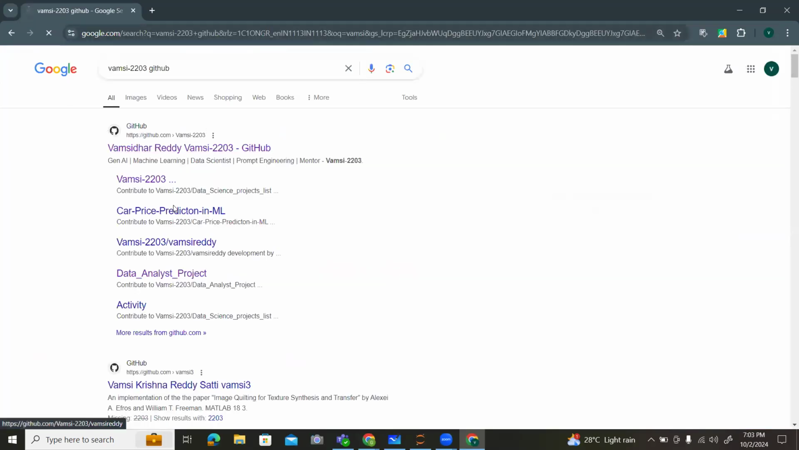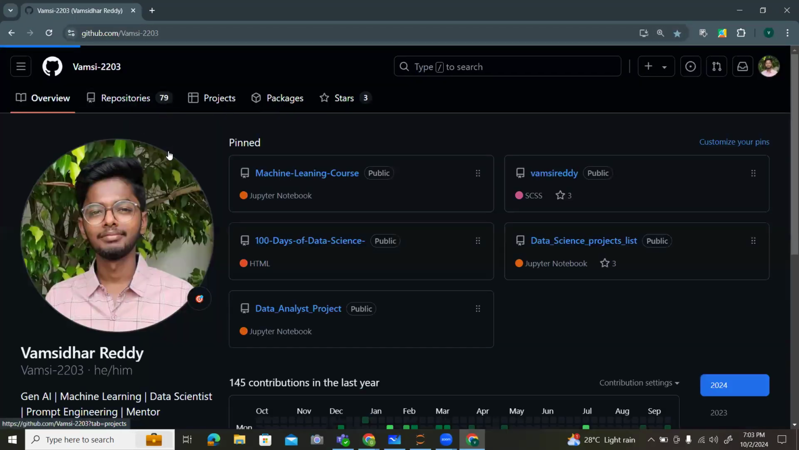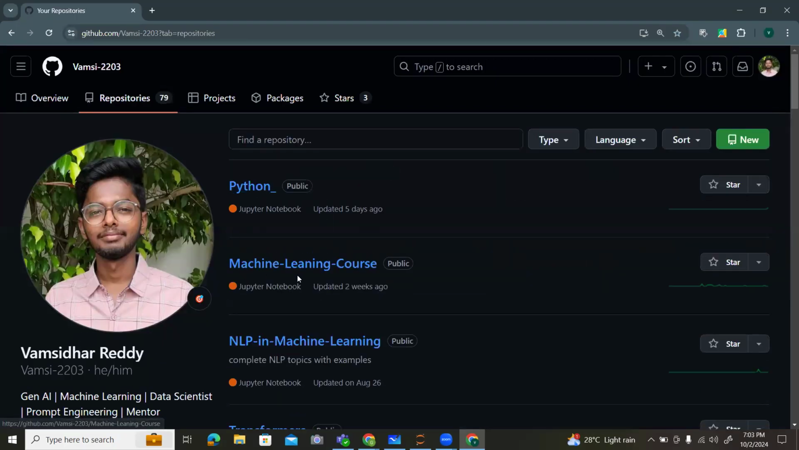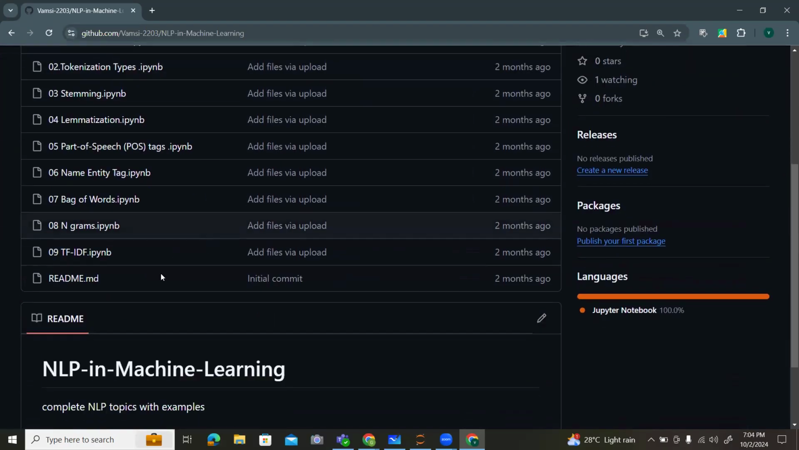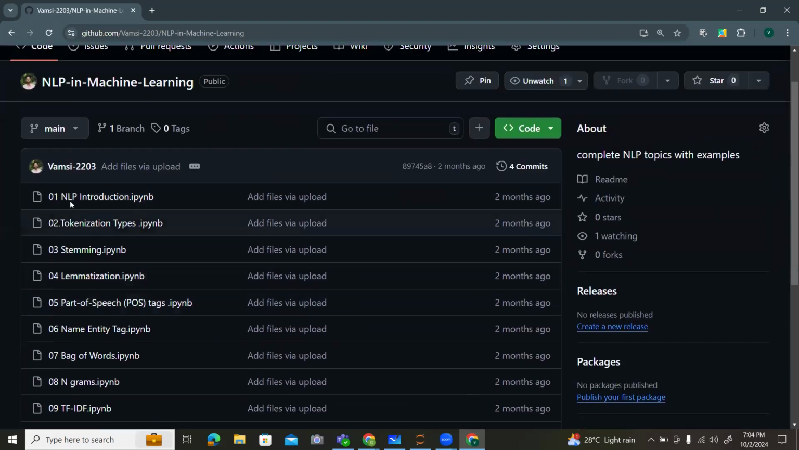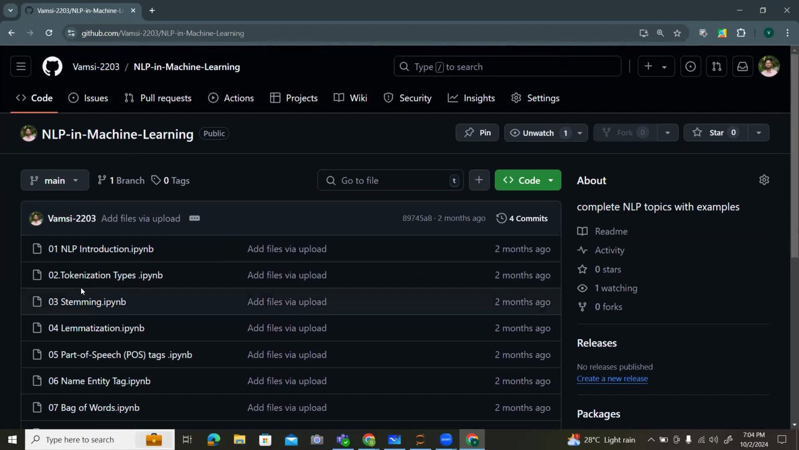So this is my GitHub profile. I used to store different types of repositories. A repository is simply like a folder which we create in our local drive, where we can store the files. For example, this is a complete NLP repository, so we can have some introduction to what NLP is and how NLP works, everything we will find here.